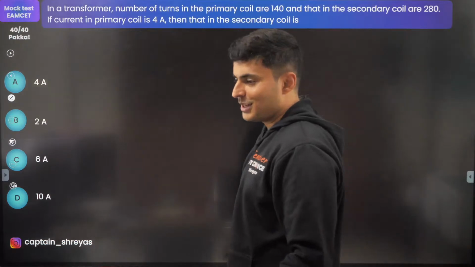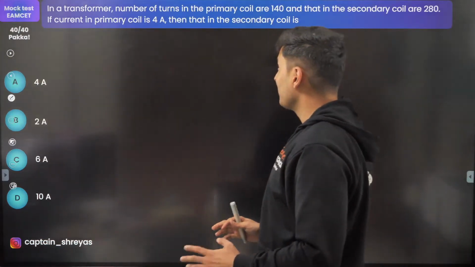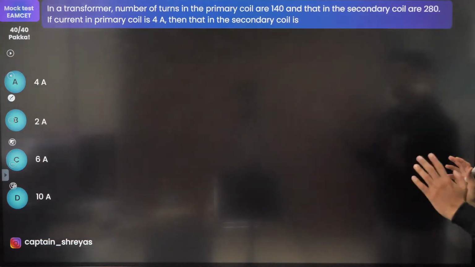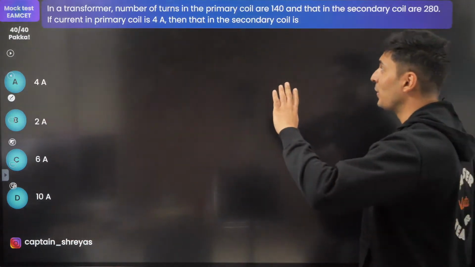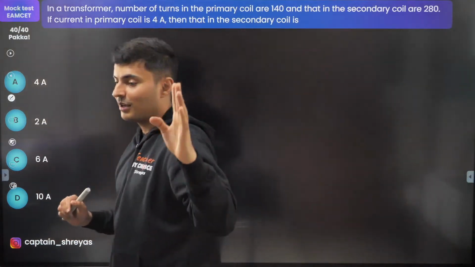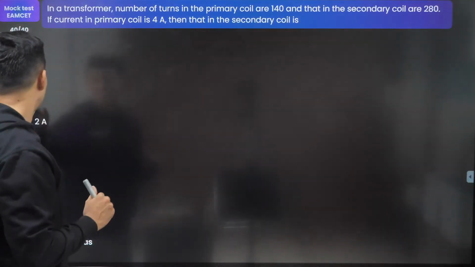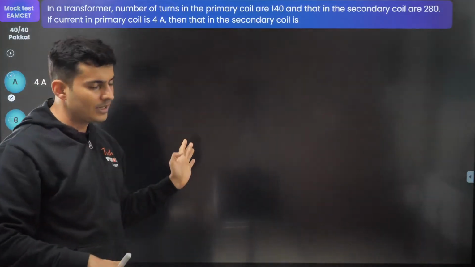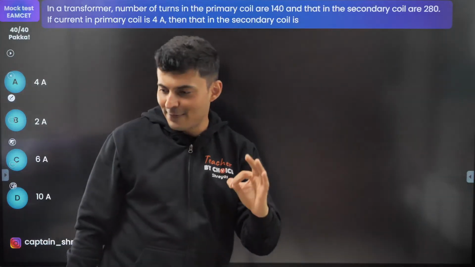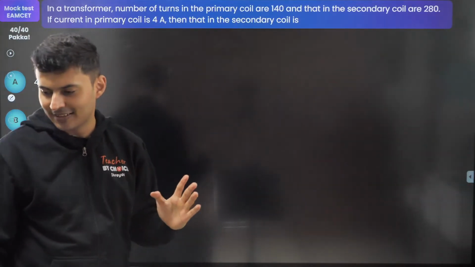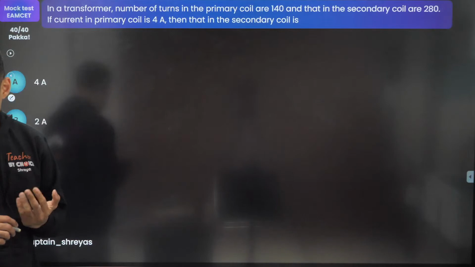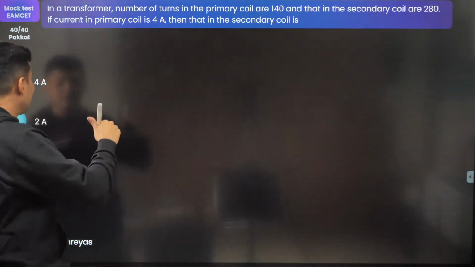In a transformer, the number of turns in the primary and the secondary are this much. Primary current is 4, then the secondary current in the coil will be how much? Come on guys, let's see how many of you can do this. Very interesting question. Everybody should get this correct. I want everybody to answer it. Some of you are saying A, some of you are saying B. Come on, people are confused.